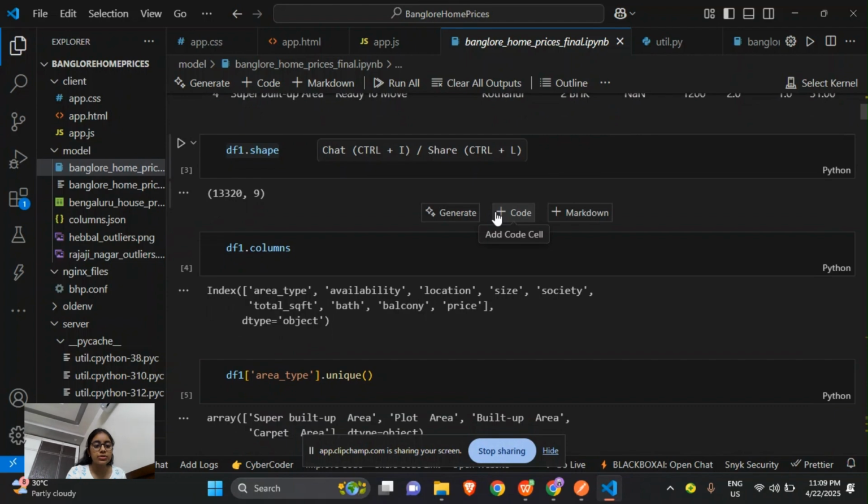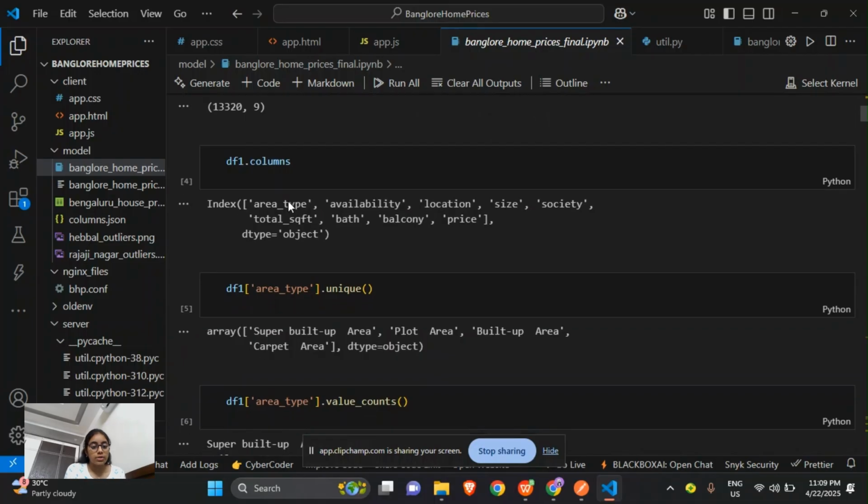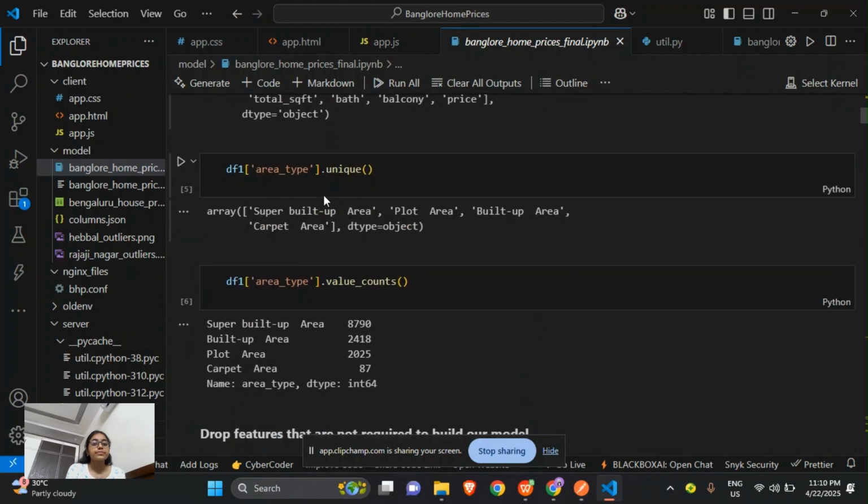df1.shape, this shape attribute represents the number of rows and number of columns. This contains 13,320 rows and 9 columns. df1.columns is used to get the features of the dataset.